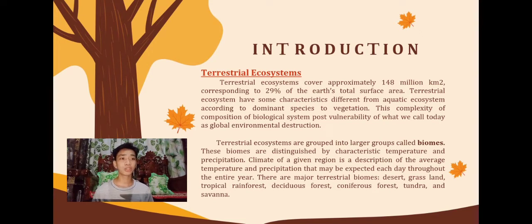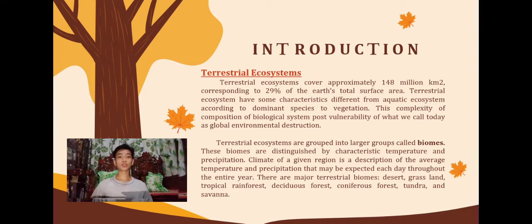So there are major terrestrial biomes: the desert, grassland, tropical rainforest, coniferous forest, tundra, and savanna. So to have a better understanding about these major terrestrial biomes, it is to be discussed by my group mates. So that's all. Thank you.